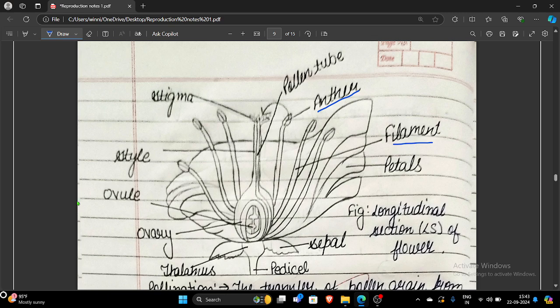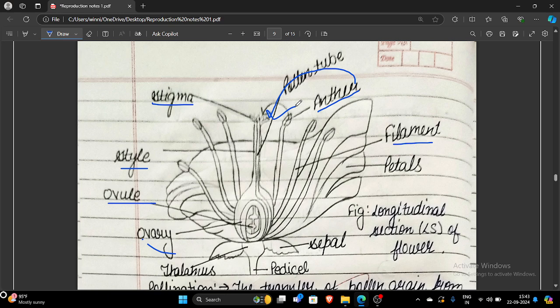In the female part, the pistil or carpel, there are three main parts: one is the stigma, next is the style, and third is the ovary. This ovary contains ovules, and an ovule contains a single egg cell. So what happens? Pollen grains are transferred from the anther to the stigma.